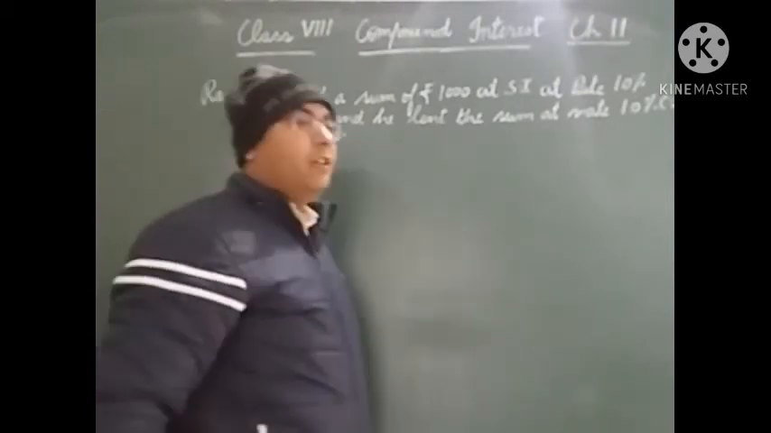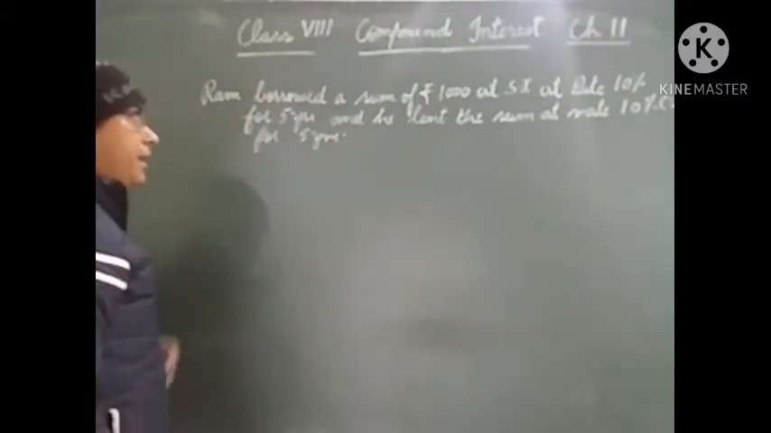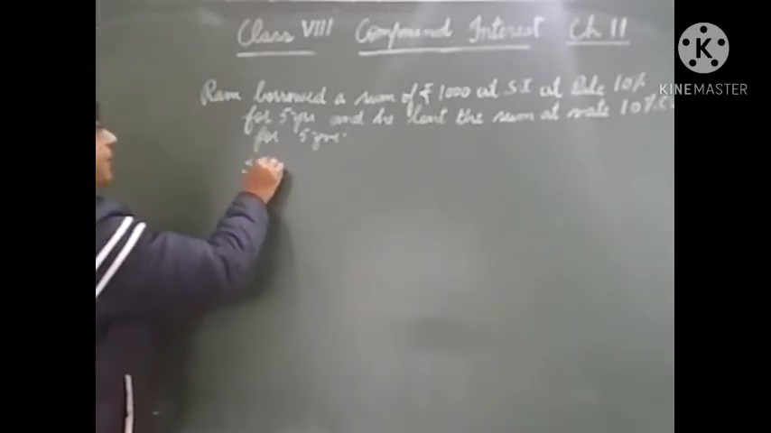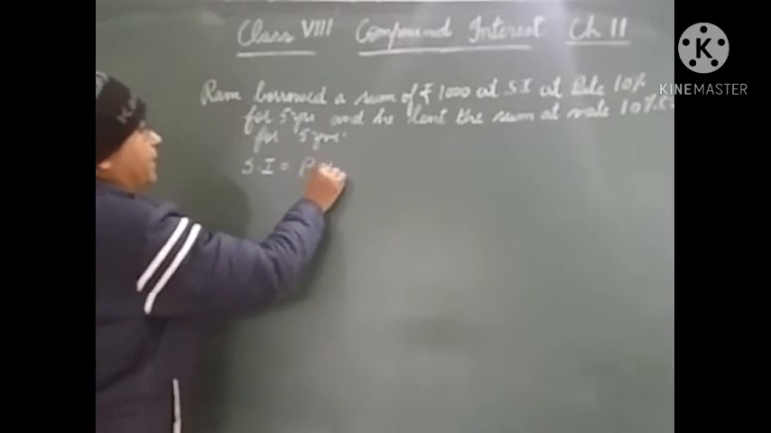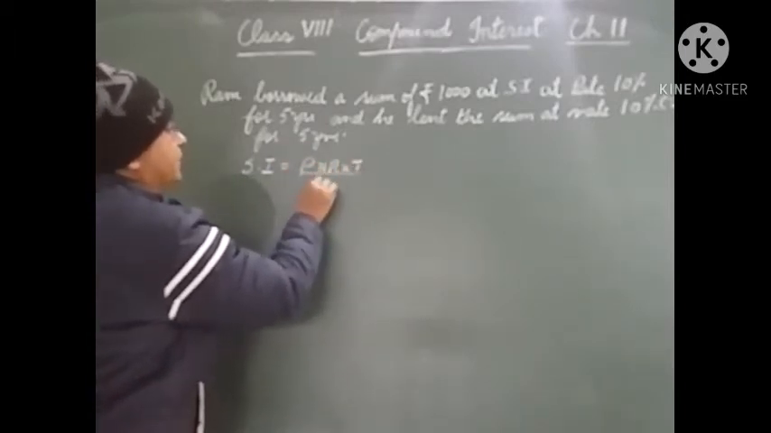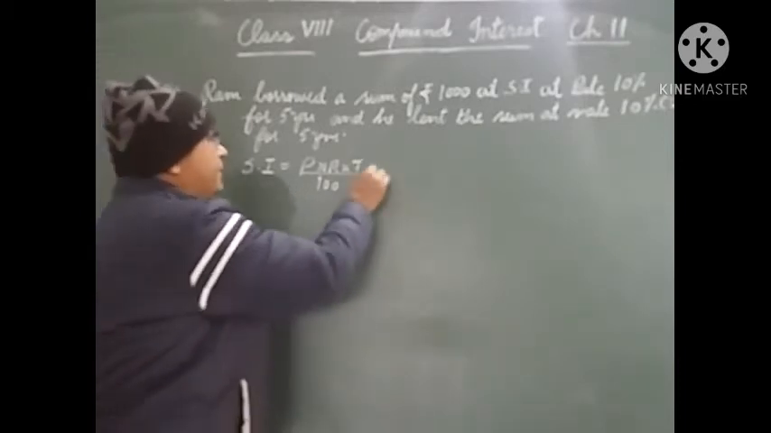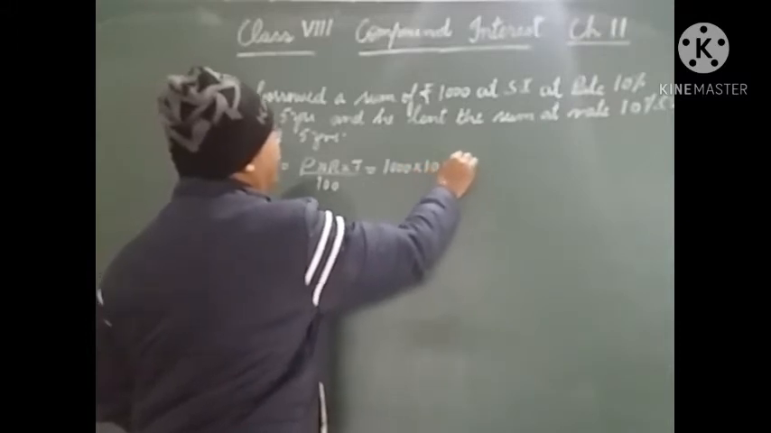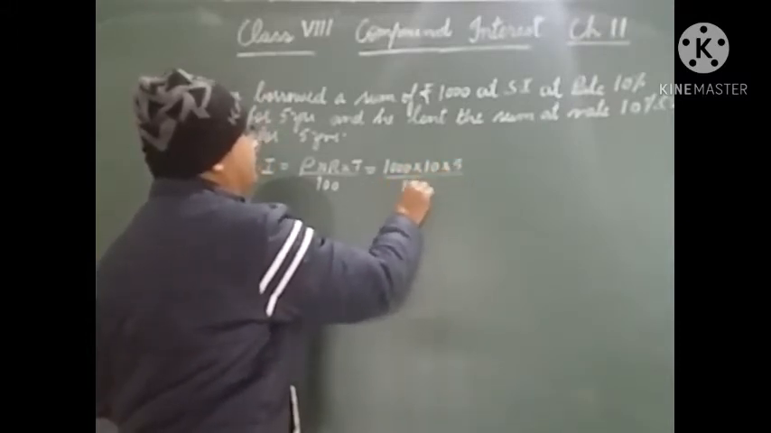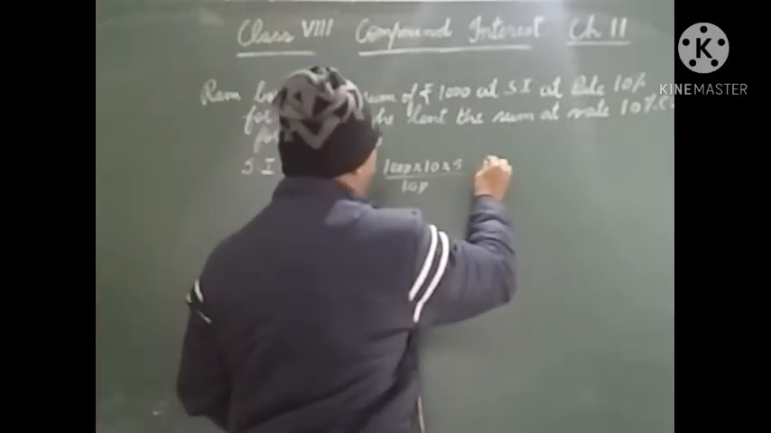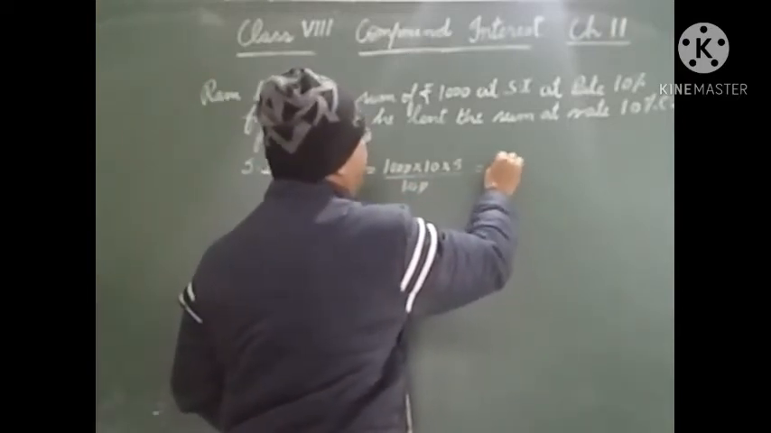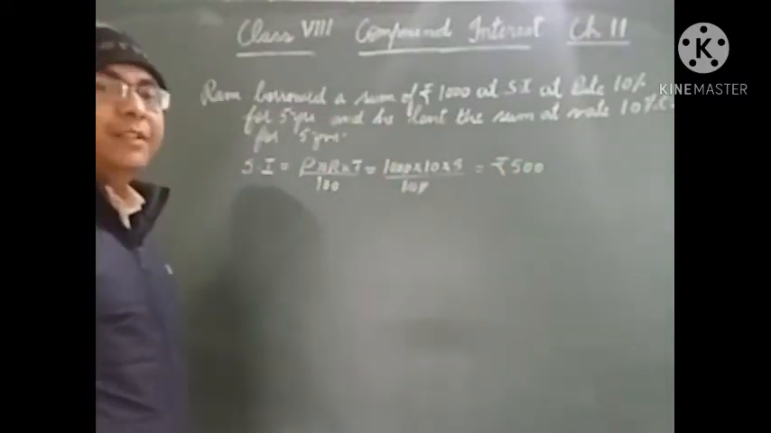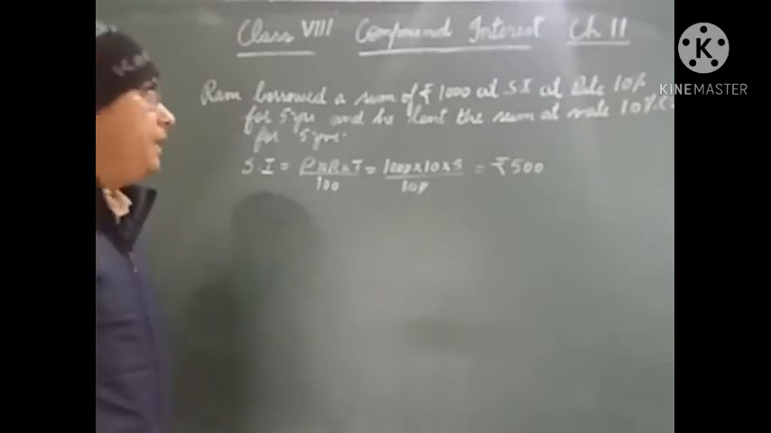Now let us understand how much simple interest he had to pay and how much compound interest he will earn. Simple interest, you all know, is very easy to find. The formula is P into R into T upon 100. Let us first calculate the simple interest. It will be 1000 into 10 into 5 upon 100. This will be rupees 500. So he had to pay simple interest of rupees 500 to the person he borrowed the money from.